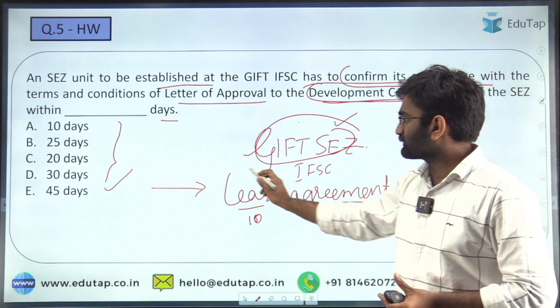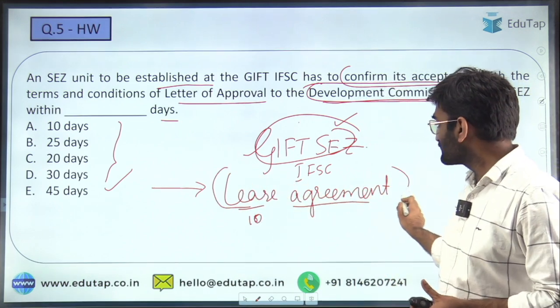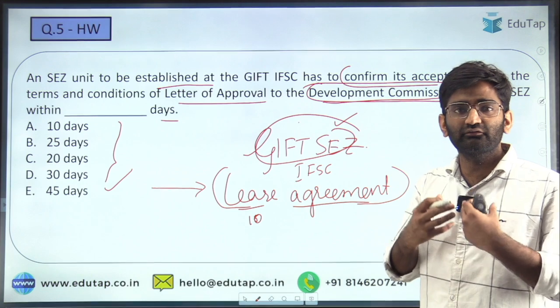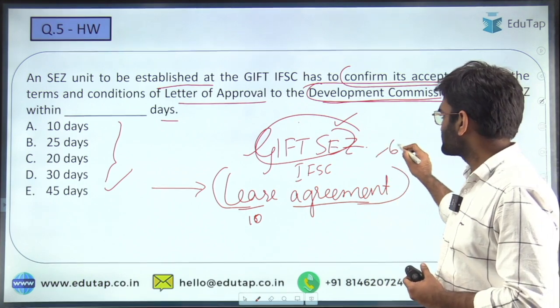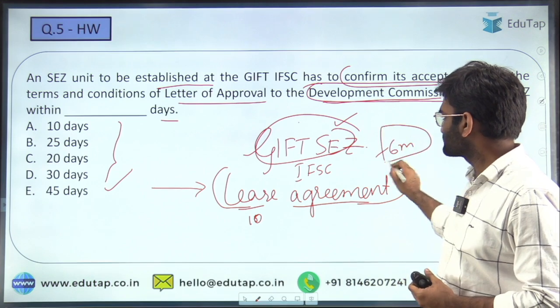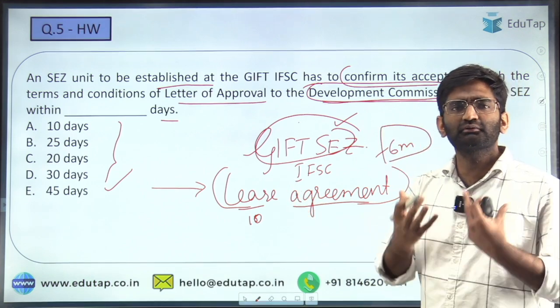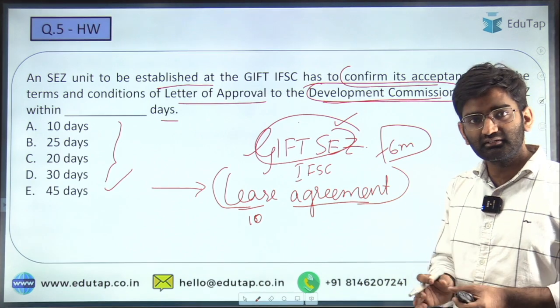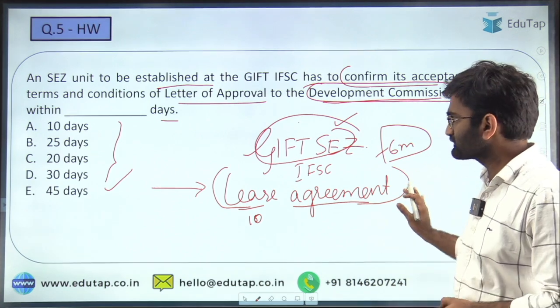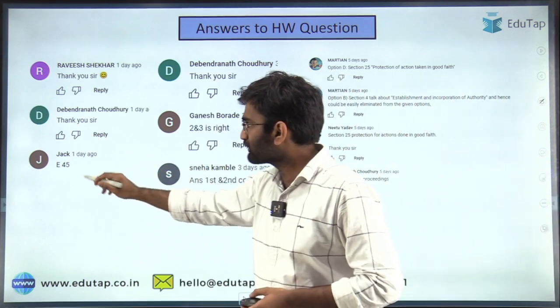There is also a time period for this agreement that the entity has to sign. That time period is actually 6 months. So after the signing of the lease agreement, the unit can start to do its economic activities within the IFSC. I hope this is clear and this has been answered really well by many.